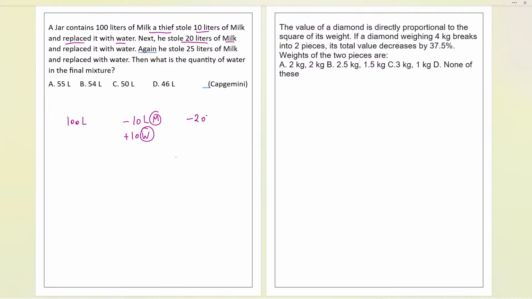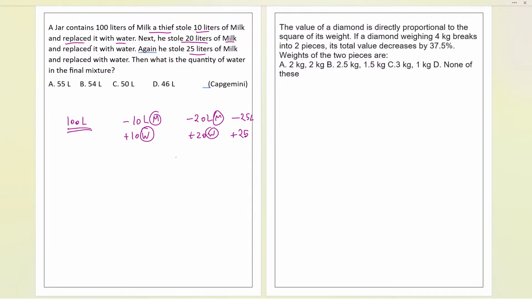So now again 20 liters are gone, and somebody again added 20 liters of water over here. Further, he stole 25 liters, minus 25 liters, and again we are adding the same amount of water over here. Now let me tell you, do we have any shortcut way? Yes. Directly, let me tell you what we should be doing.